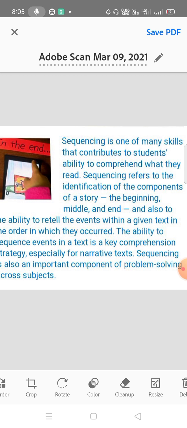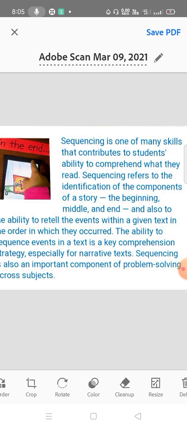And this chapter's grammar is adjectives of degrees. There are 3 degrees: positive degree, comparative degree and superlative degree. Yesterday we completed this one and today we are going to do sequencing. Okay, this is part of writing. Writing part, this is sequencing. Now, it's a type of story writing.